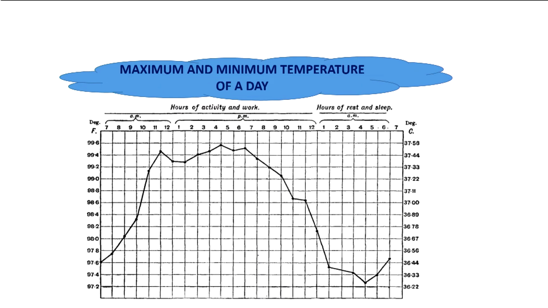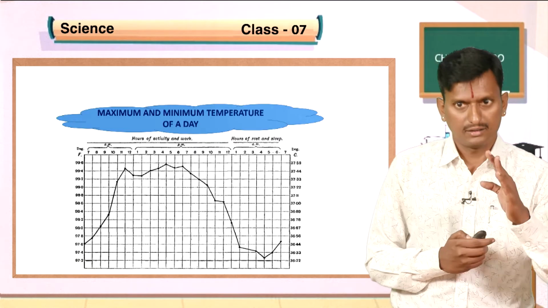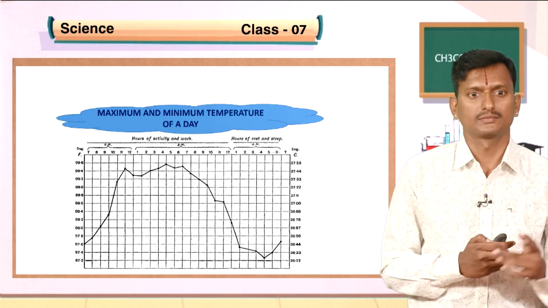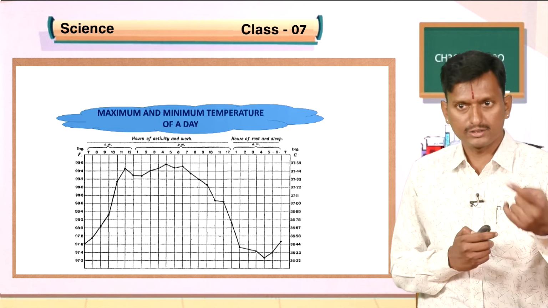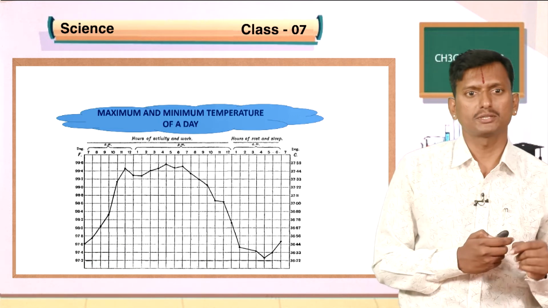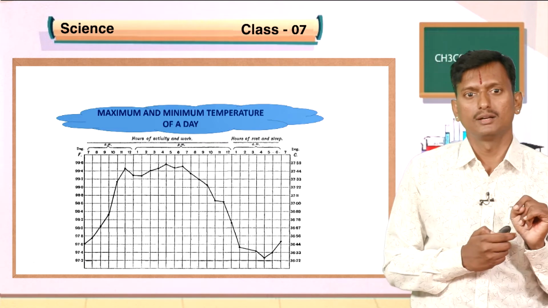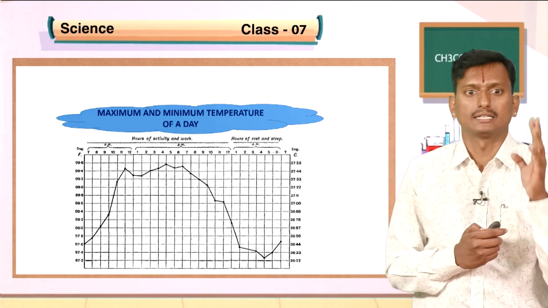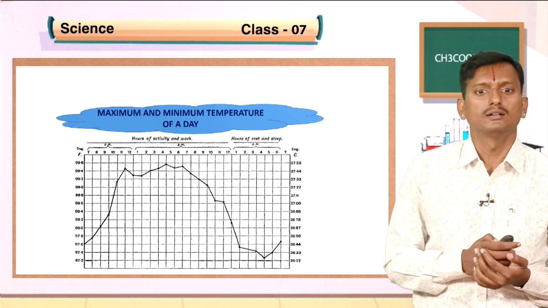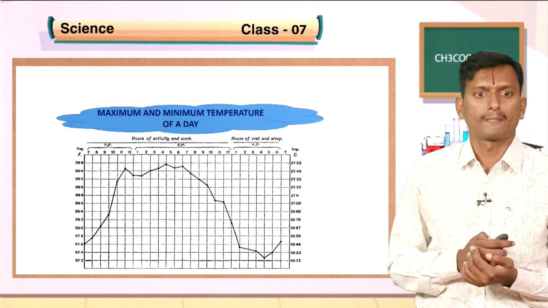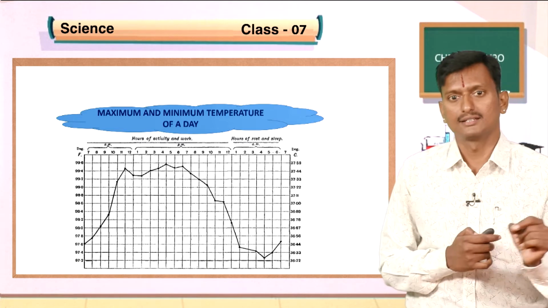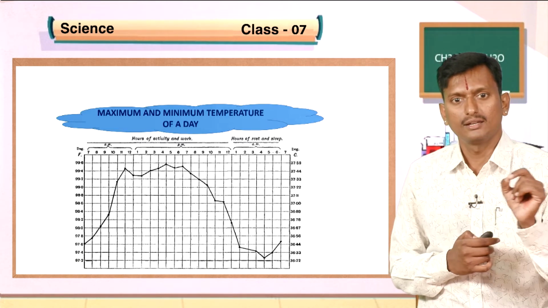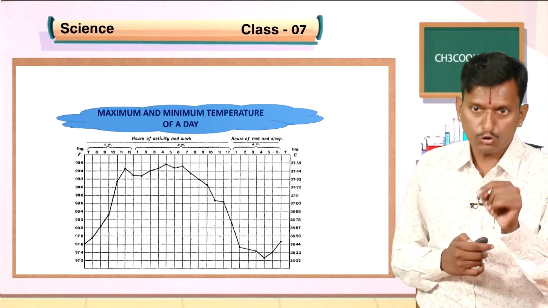See here, on one side the temperature is there for 1 day. See here, in the morning by 7 o'clock there is a minimum temperature. If you go to the afternoon, the temperature will be high around 4 p.m. And also if we go to night, the temperature will be less at 7 o'clock.